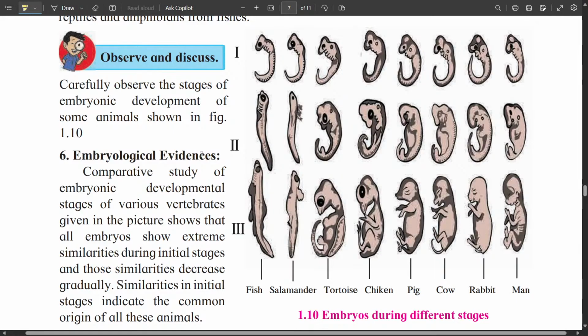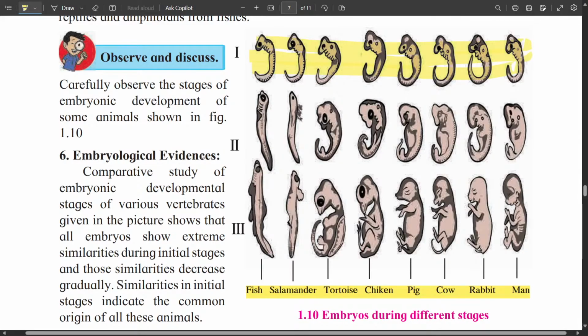So here you can see the embryos of fish, salamander, tortoise, chicken, pig, cow, rabbit and man. In the initial stages you can see that all these are very similar to each other. So these similarities in the initial stages indicate the common origin of all these animals.